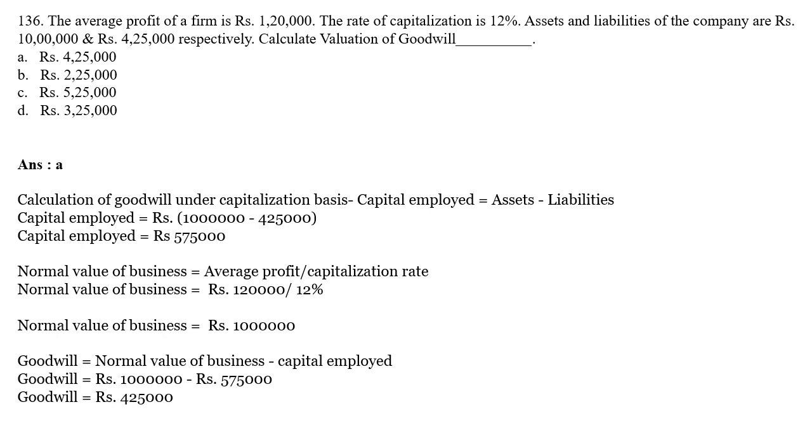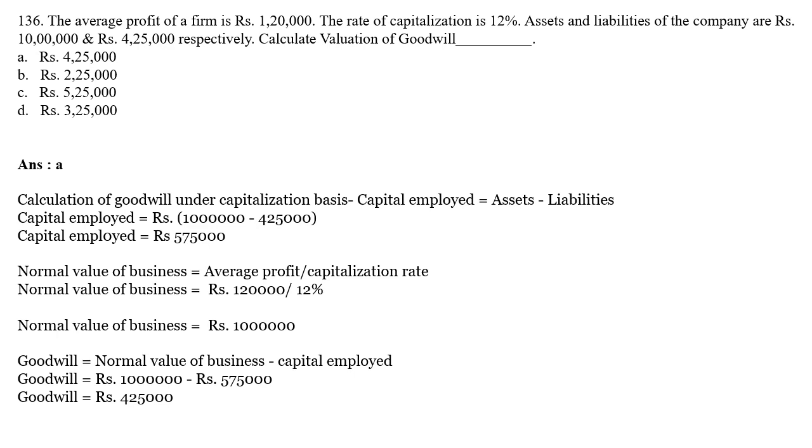Capital employed. Under capitalized basis, capital employed is how much? Asset minus liability. So how much is the asset? 10 lakhs minus 4,25,000. So your capital employed is 5,75,000. Then you will find the normal value of business.